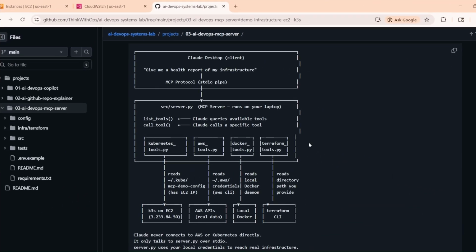You type a question in Claude Desktop, plain English, no commands. Claude reads the descriptions of all 14 tools registered in my server and decides which ones to call. It doesn't call them one by one. It calls all the relevant ones simultaneously, in parallel. My Python server, running on my laptop, receives those tool calls and executes them against real infrastructure.